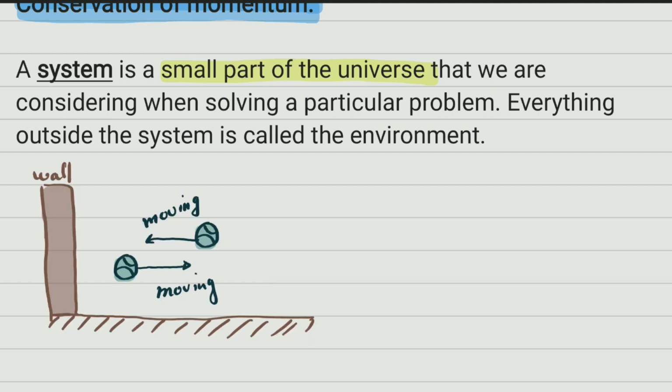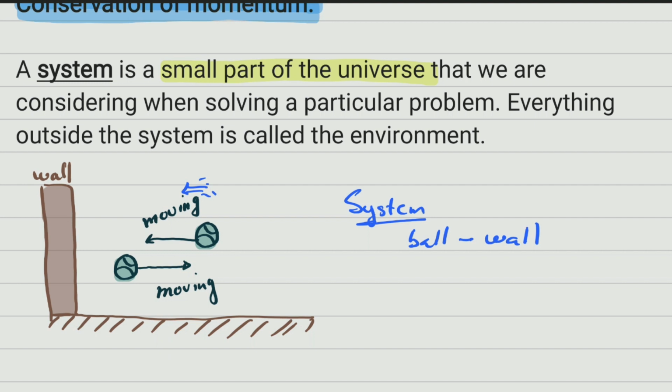For example, we have a wall and a ball which is moving towards the wall. As you can see there, it's moving in that direction. Now the ball bounces off the wall and moves in the opposite direction. So for us here, the system is going to be the ball and the wall. The order of the words doesn't matter. You don't even have to write it, you have to identify it. Everything else that is not the ball and the wall is outside the system.